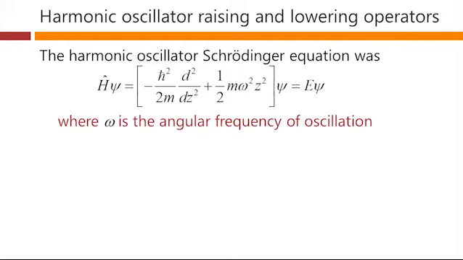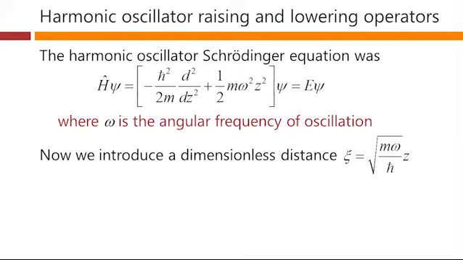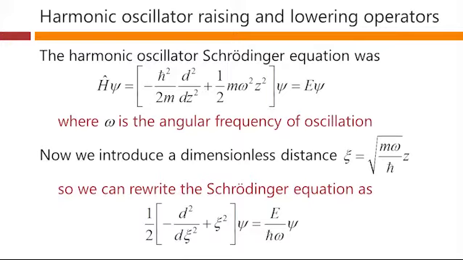Now, we can introduce a dimensionless distance, x_c, which is the z coordinate multiplied by the square root of mω/ħ. And that will allow us to write the Schrödinger equation somewhat more simply as 1/2 times (minus d²/dx_c² plus x_c²) ψ equal to E over ħω times ψ. So that's a more compact form here.